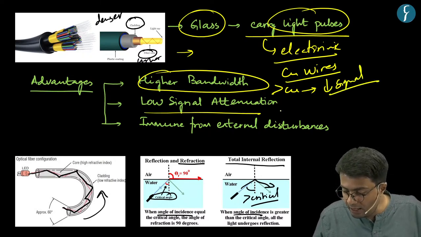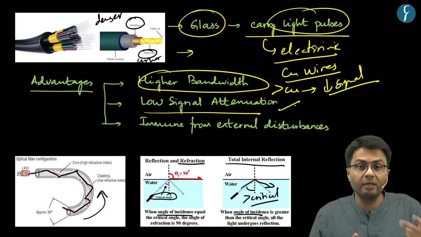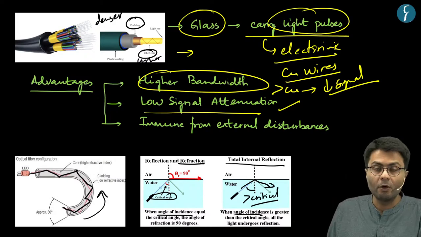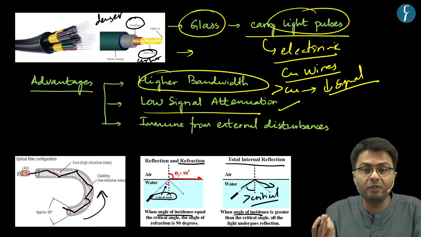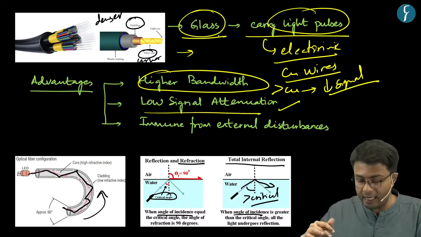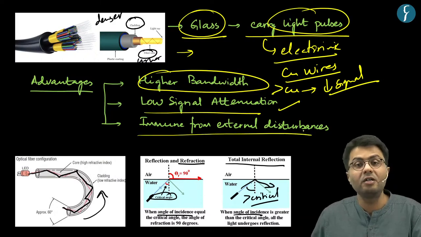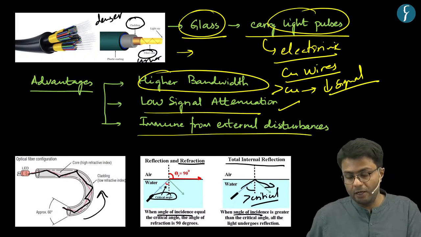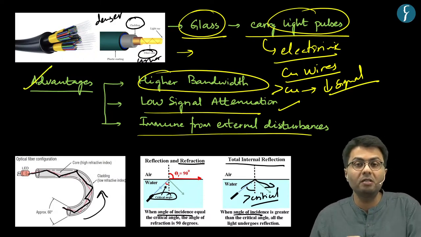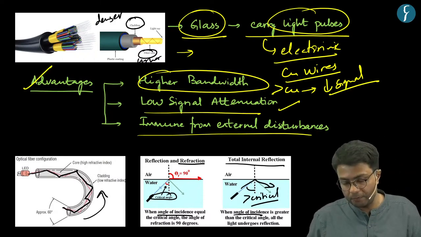Hence, this enables optical fibers to carry data over longer distances. Further, as the core of this optical fiber is covered by a denser medium, this makes the cable immune from external disturbances. These are the advantages that optical fiber cables have over copper wires.